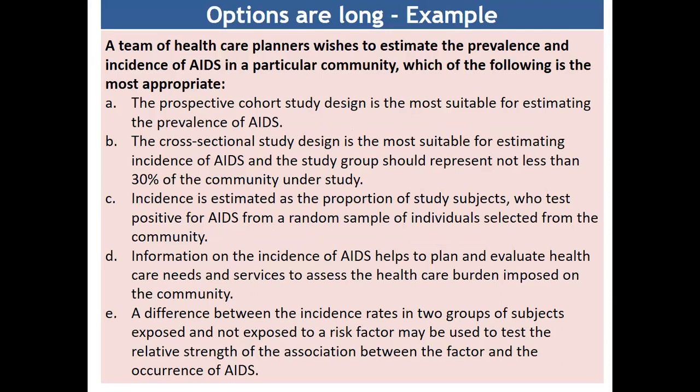Here is another example of that technical flaw when the options are long. A team of healthcare planners wishes to estimate the prevalence and incidence of AIDS in a particular community. Which of the following is the most appropriate? If we look at options A, B, C, D, E, they are not single options, they are paragraphs. Reading them takes too much time, and it favors a person who has the capacity for quick reading and understanding and deriving the meaning from that. So we are going to test something other than the knowledge. Such MCQs should be avoided in exams and tests.